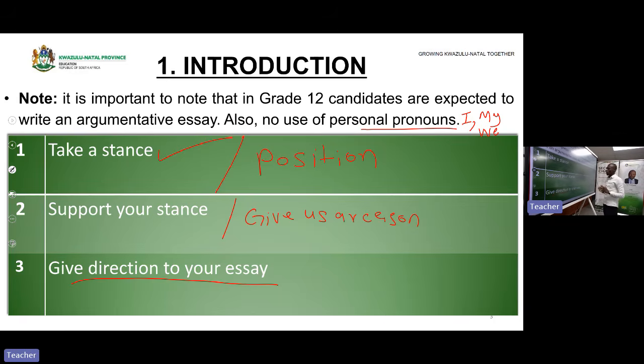No points form. Once you write your essay in point form, you are already out. Your essay must be in a paragraph format. So the paragraph, which is the introduction, tells you now with these 3 steps that you must have 3 different sentences. Remember, what is a paragraph? A paragraph is a combination of different sentences. That is sentence number 1 in your introduction, sentence number 2 of your introduction, and sentence number 3 in your introduction. We will give you an example with taking a stance in the following slide.